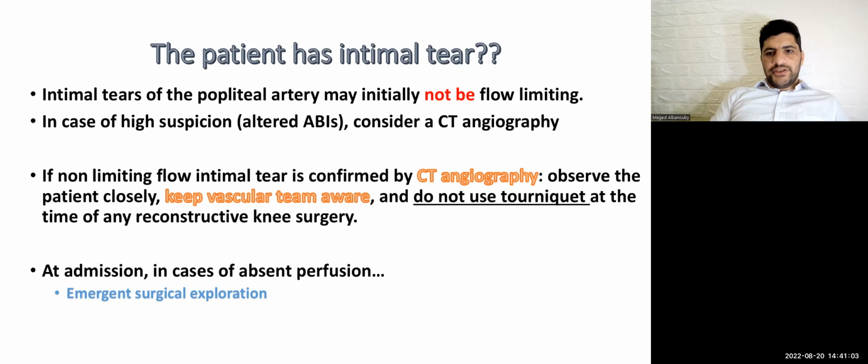When you do CT angiography, you find an intimal tear. Okay, I will ask for help from the vascular team. Maybe this intimal tear is not an indication for surgery. I will follow the recommendation from the vascular surgery team, but I will not use a tourniquet at the time of any reconstructive knee surgery. But I will follow the patient. In case of absent perfusion, we will do emergent surgical exploration.